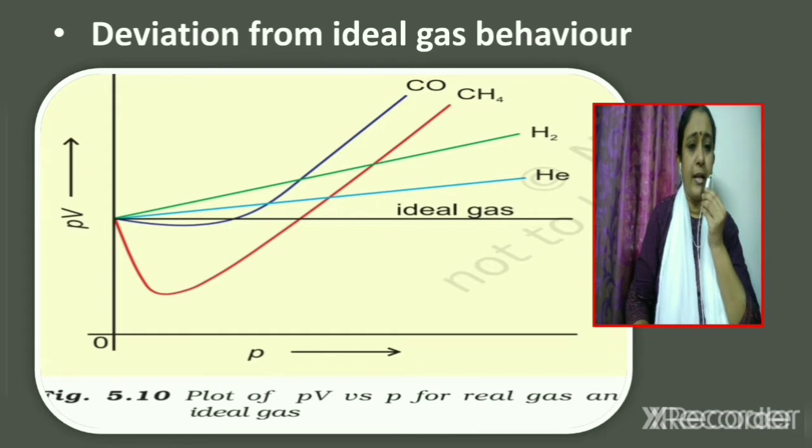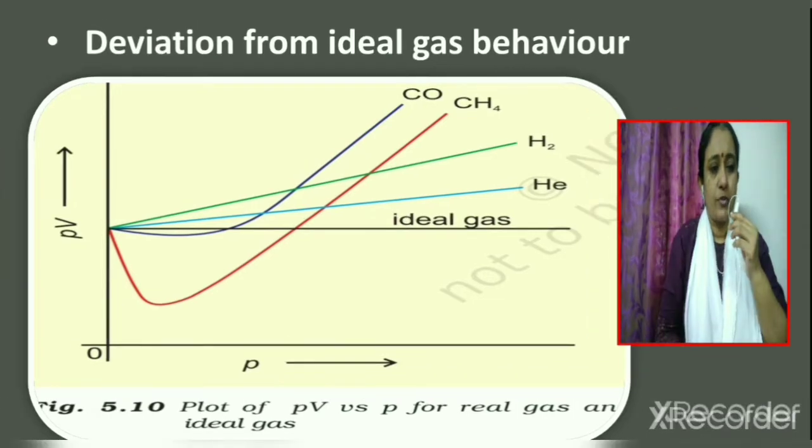So, for an ideal gas, if we plot a graph taking pressure along the x-axis and the product PV along the y-axis, a straight line parallel to the pressure axis will be obtained. That is shown in the graph. You can see that the product PV is constant at all values of pressure for an ideal gas.